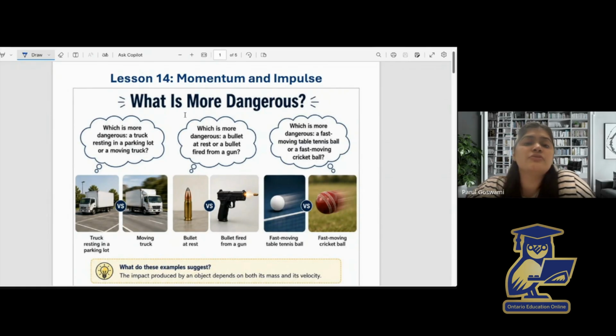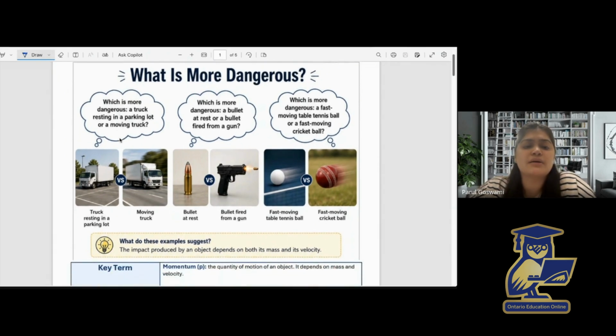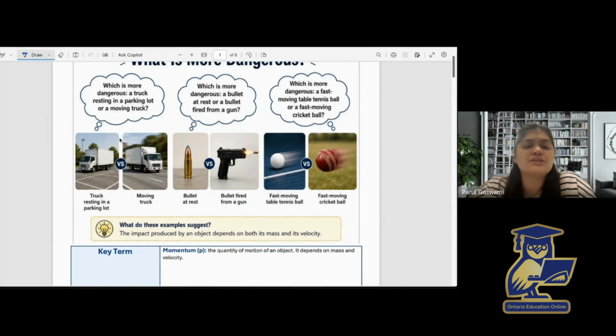Let's begin with a few everyday questions. Look at the first question. Which is more dangerous, a truck resting in a parking lot or a moving truck? As you can see, the moving truck has some velocity, but the truck resting in a parking lot has zero velocity. Both trucks have the same mass m, but in the first case velocity is zero, while the other truck is moving with some velocity. So of course, the moving truck is going to be more impactful.